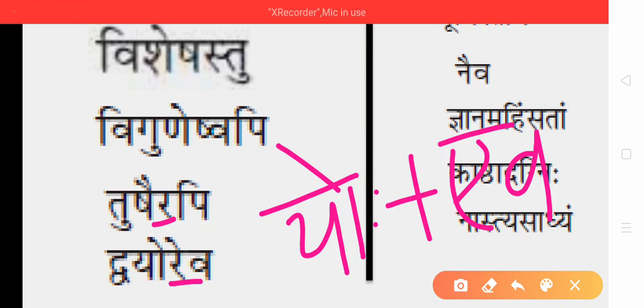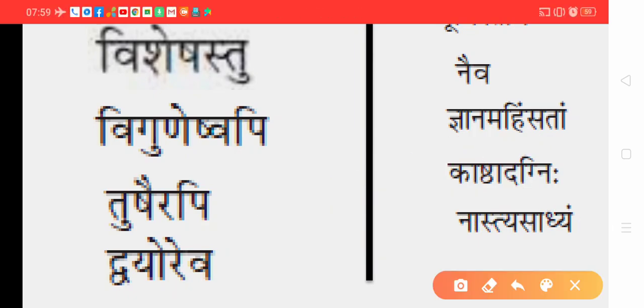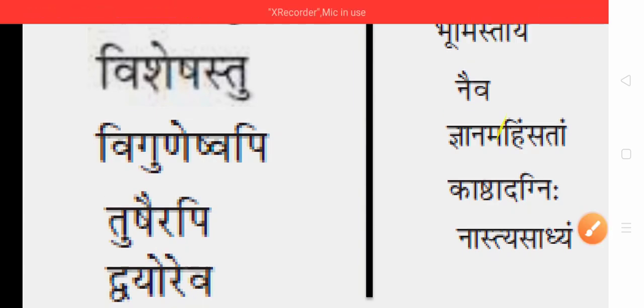So, for example, let us take Tusaireva. So here Ra, when you speak Ra, A comes, A will go into the next word, and Ra will be replaced by Visarga. Tusaihi plus api. Dvayoho plus eva. In A there is no matra.